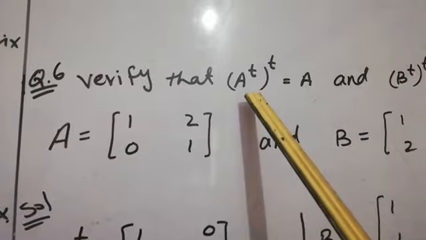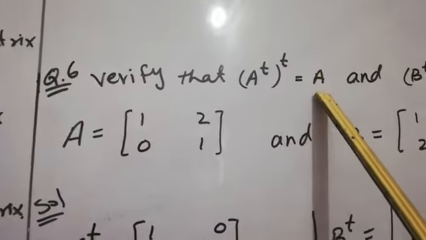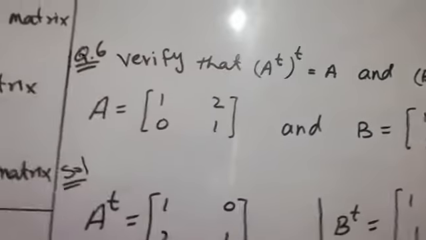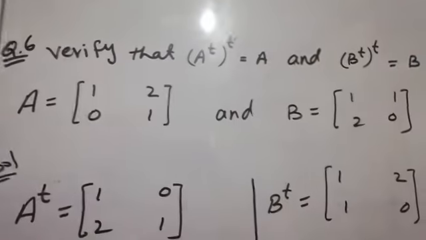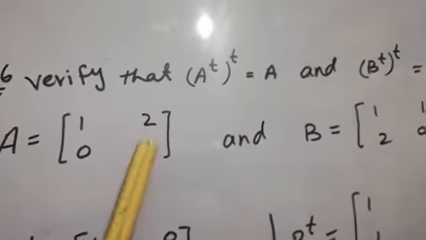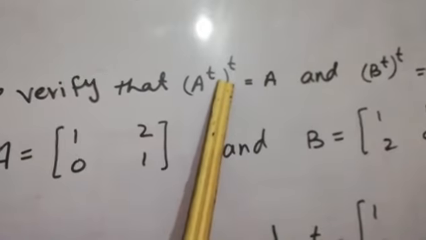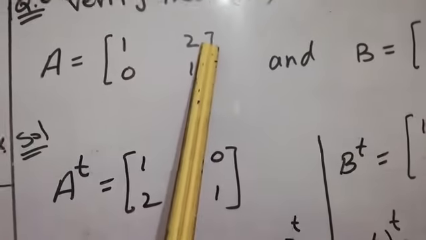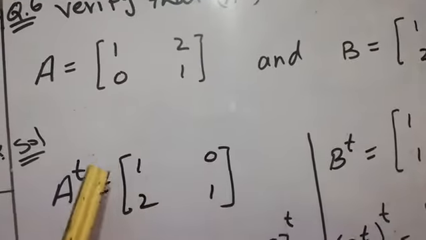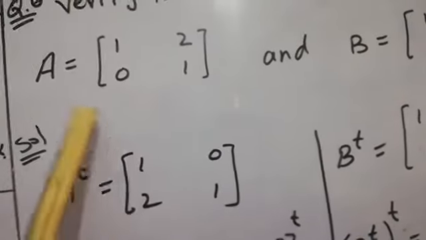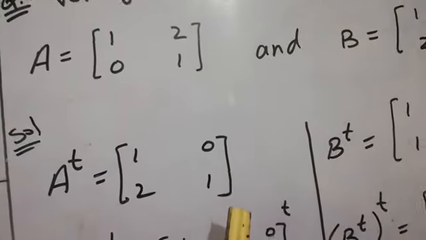Verify that A transpose whole transpose equals A and B transpose whole transpose equals B, when the matrices A and B are given. First of all, we will solve the bracket which is A transpose. So we will take the transpose of A. 1 2 row, this row will become this column, and this row will become this column. So A transpose is 1 0 2 1.